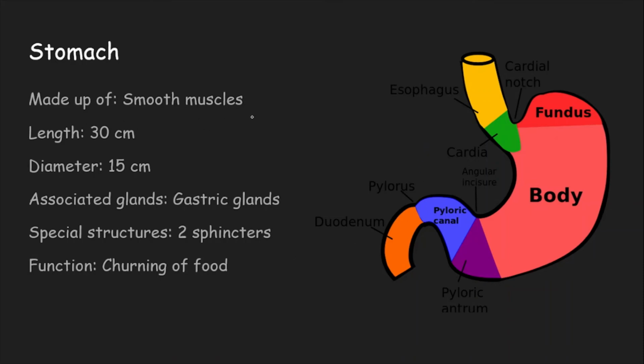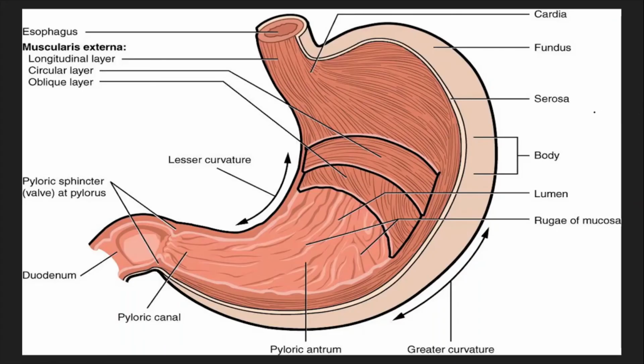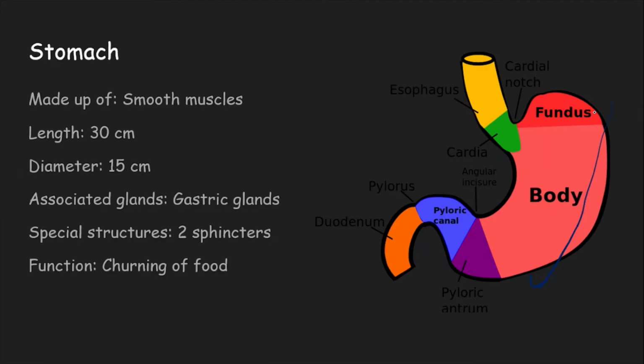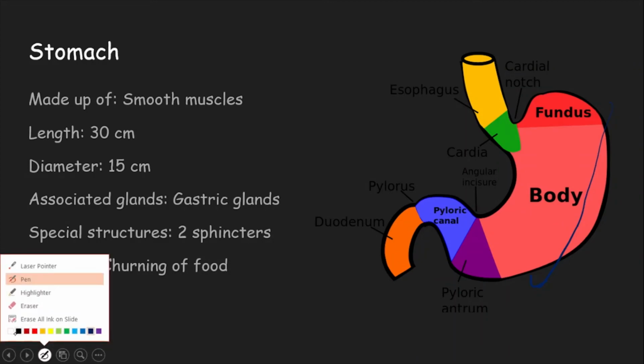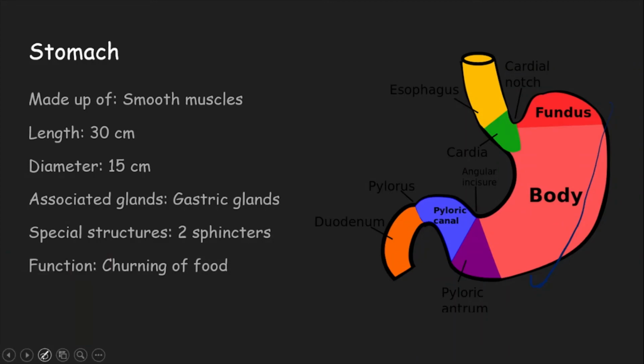The stomach is again made up of smooth muscles. The length of the stomach is about 30 centimeters, and its diameter at the largest space is 15 centimeters.